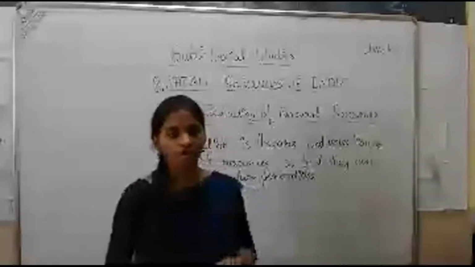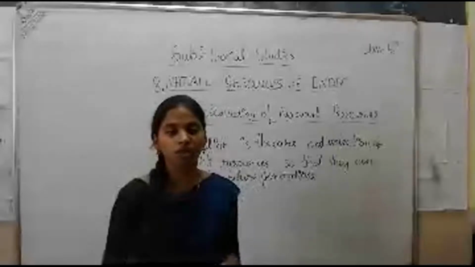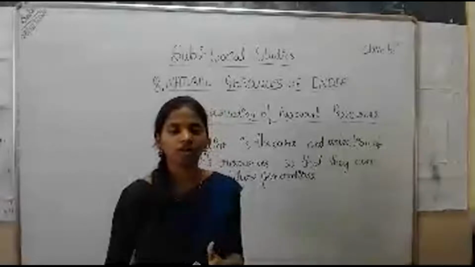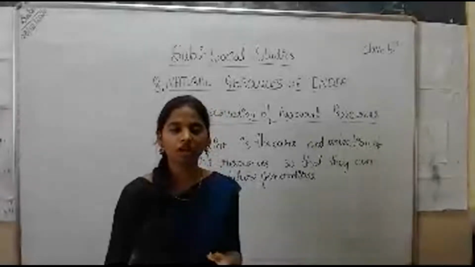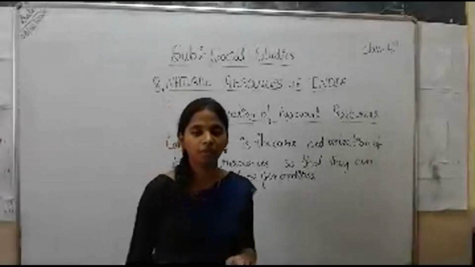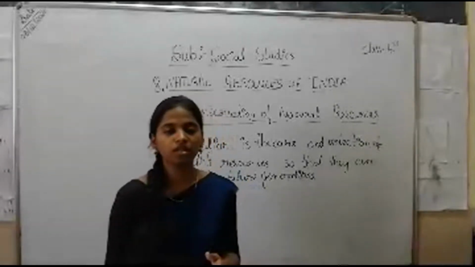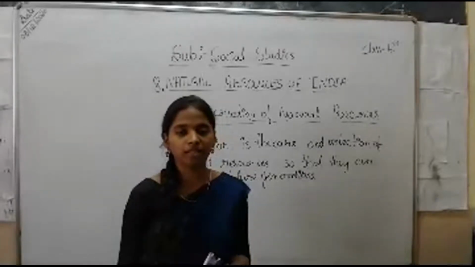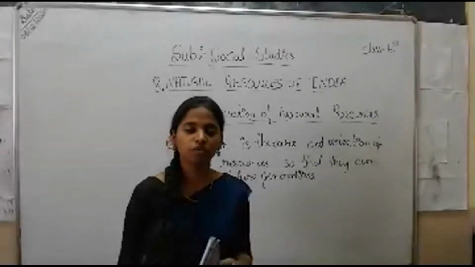It is very important to use both renewable as well as non-renewable resources wisely. We should not be careless about renewable resources just because they can replace themselves. You might think, then why can't we use it completely? Even though it is replaceable, we should use it wisely. For example, water.